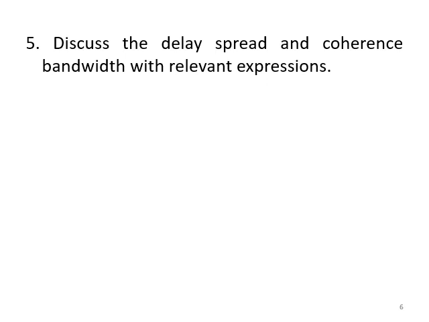Then explain coherence bandwidth. Then write the relation between delay spread and coherence bandwidth, that is coherence bandwidth BC equals 1 by 5 times tau RMS, and this is equal to 1 by tau max.